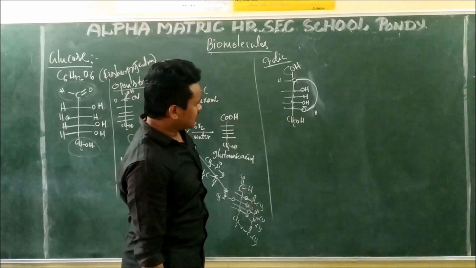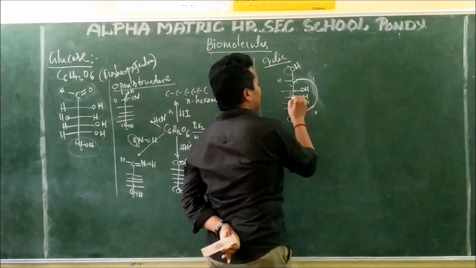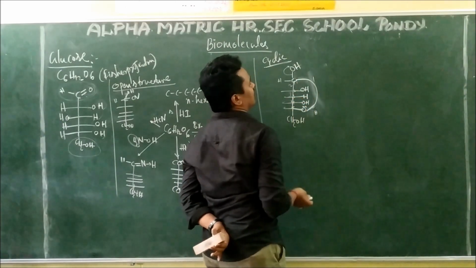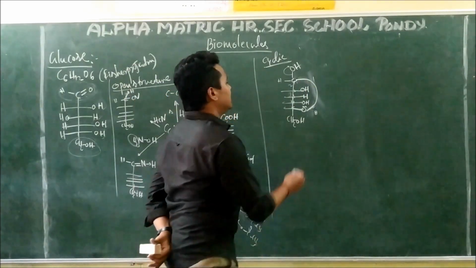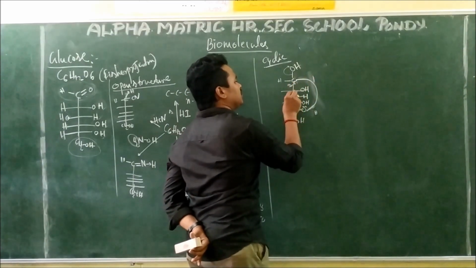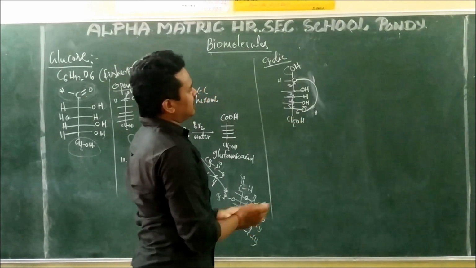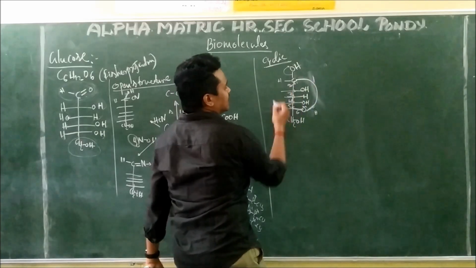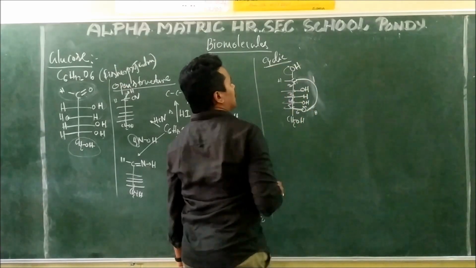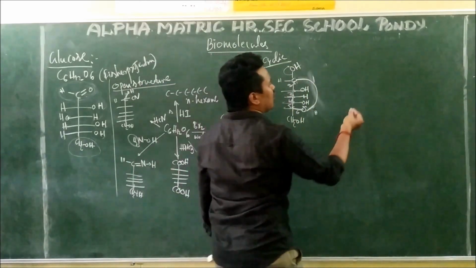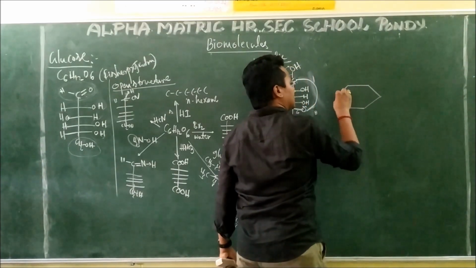See here, whenever you see this, there is a cyclic structure. One bond, second bond, third bond, fourth bond, fifth bond, sixth bond. Overall 6 bonds are there. What are the 6 bonds? 1, 2, 3, 4, 5, 6. Those 6 bonds we are going to write as a 6-membered ring. Outside the ring, what is there? Outside the ring, the CH is there, and the OH is also there. I am going to write all of this with a 6-membered ring, like this.